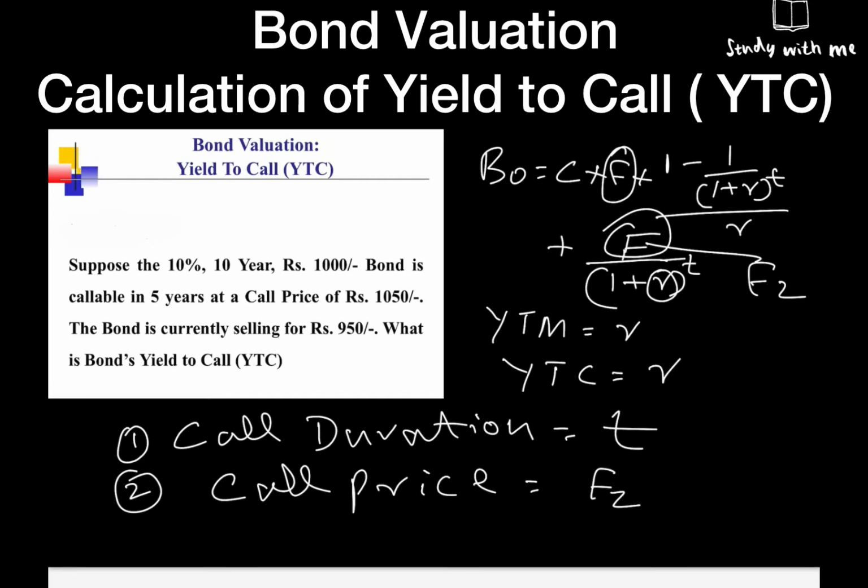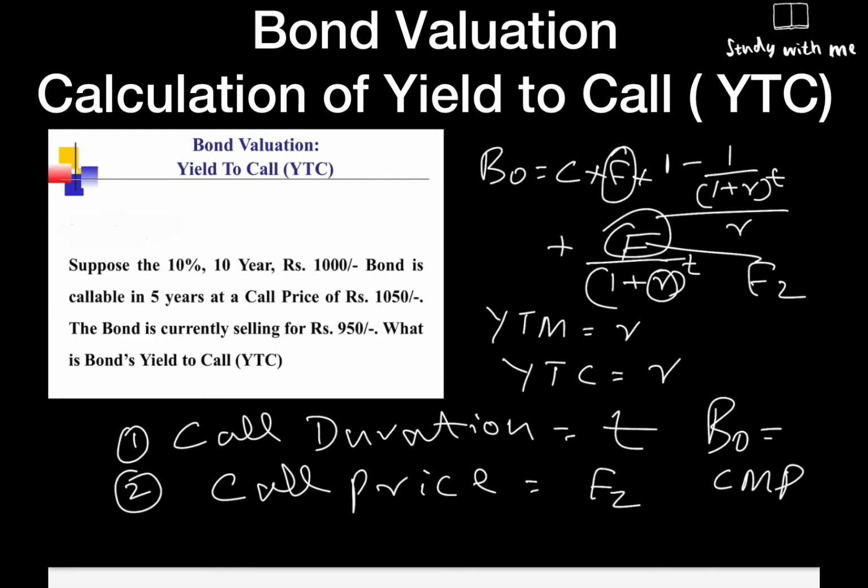The second part of your F is the call price, and the call duration will be T in the formula. What we are basically doing is trying to match the B0. Here, in this case, B0 is the market price, right? So let's look at the problem and we will try to solve the YTC problem.